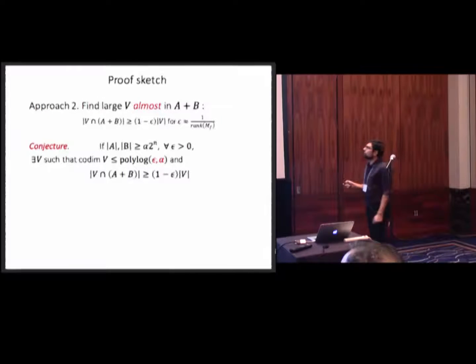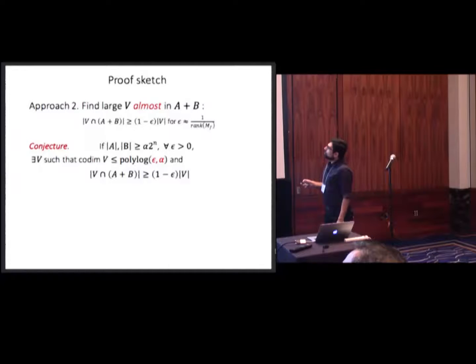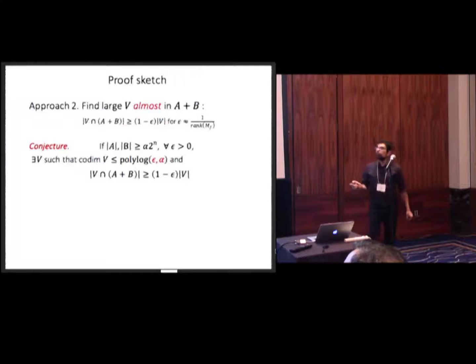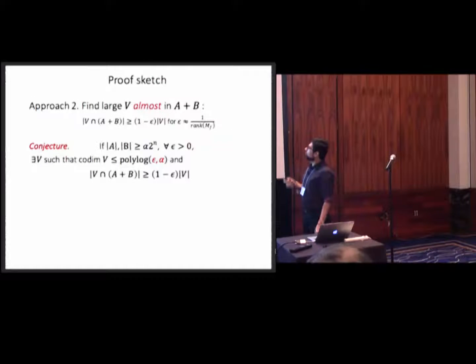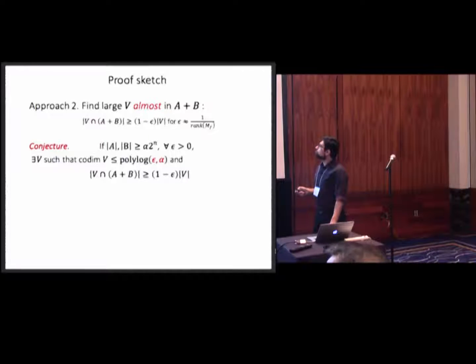Whenever you have two sets A, B that are at least an alpha fraction of all of your space, for every epsilon you could find a subspace, almost inside A plus B, 1 minus epsilon fraction, such that the codimension of your subspace is bounded by a polylog of the error parameter and the density of your sets. This is a very interesting question that we don't know how to prove, so we can't use this approach.